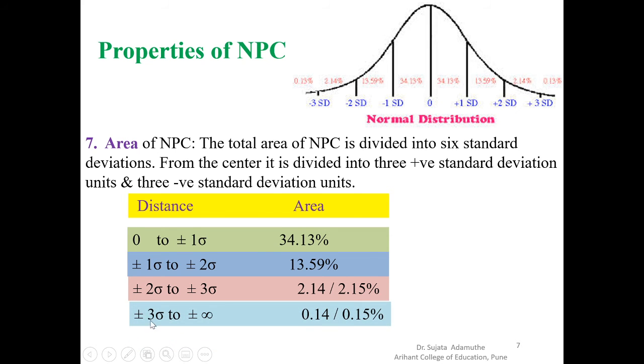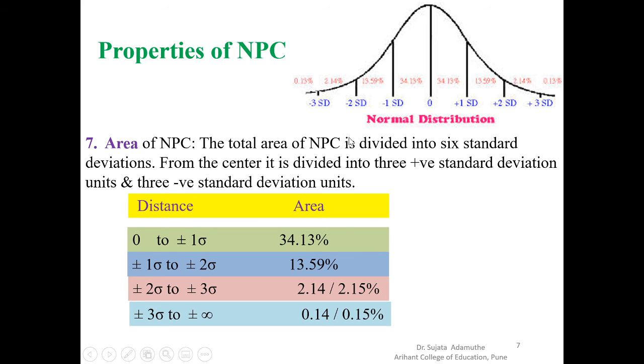Then the next is plus or minus 3 sigma to plus or minus infinity. That means from this area to infinity, the percentage of students is 0.14 or 0.15. That means the area is like this. Same from plus 3 SD to plus infinity, the area is 0.13 or 0.14 or 0.15, whatever it may be, and out of 100 students, the number of students is like this.